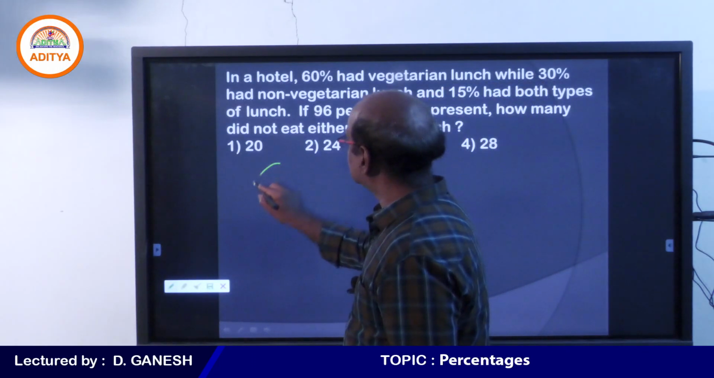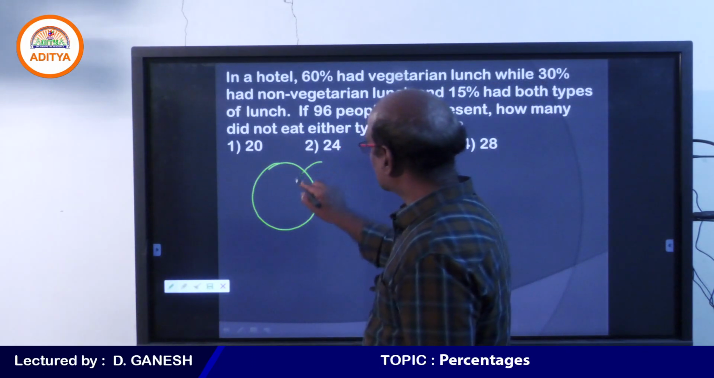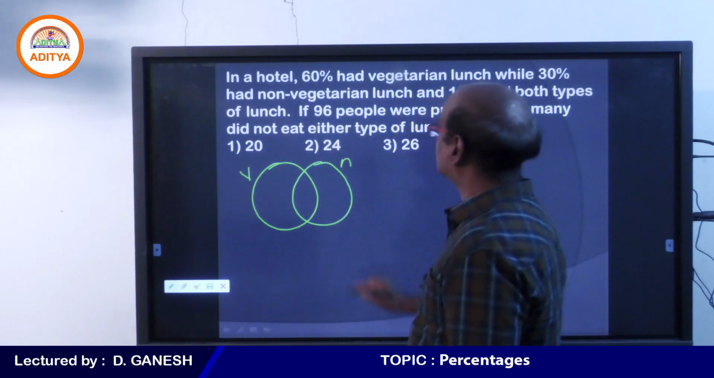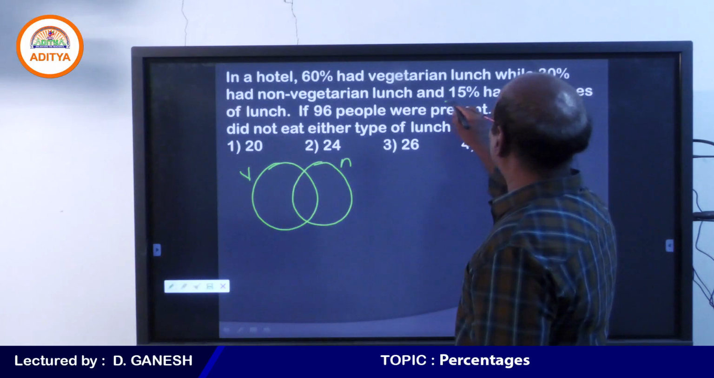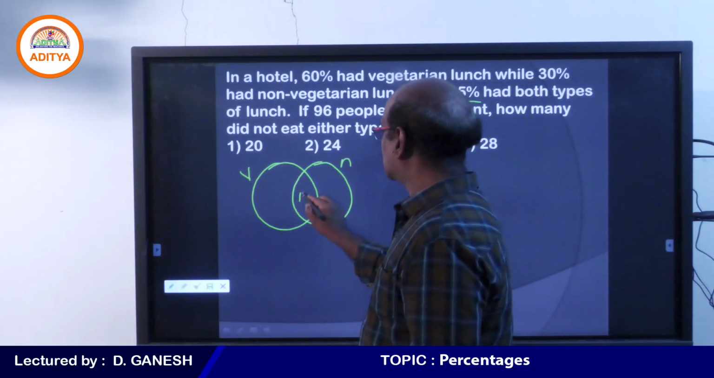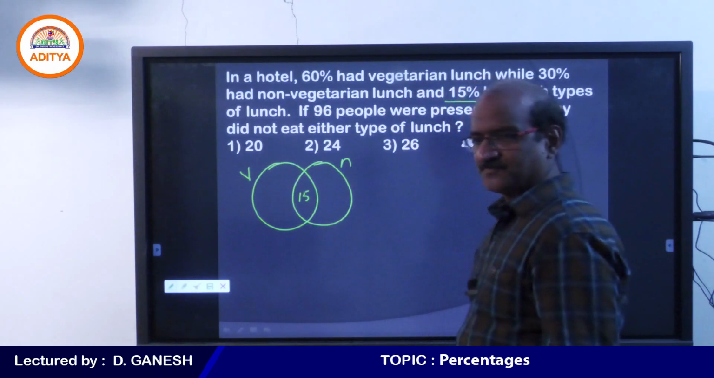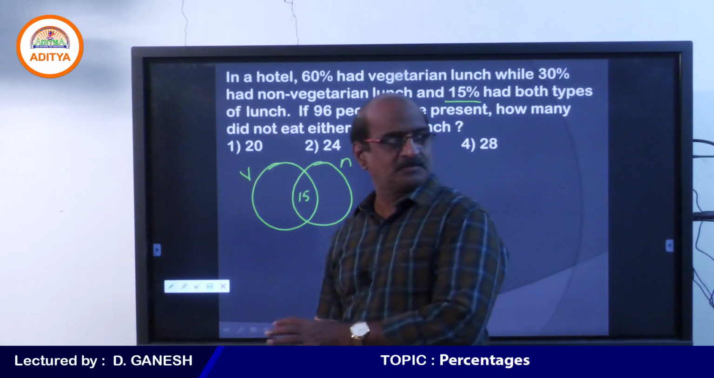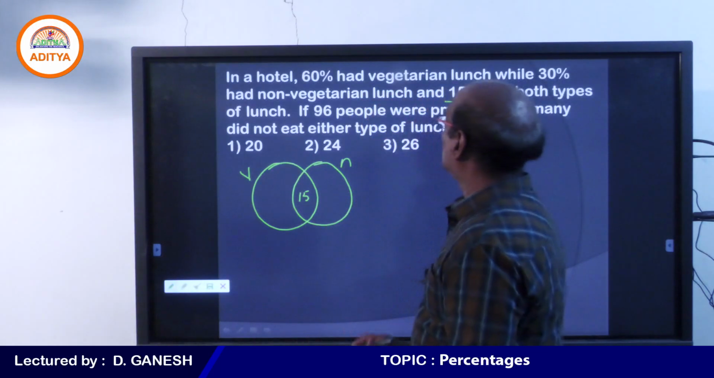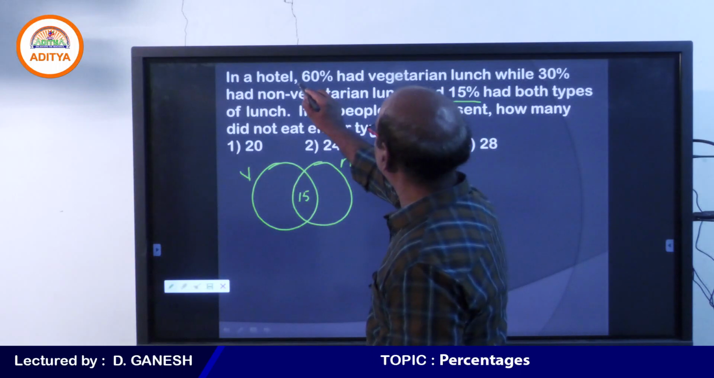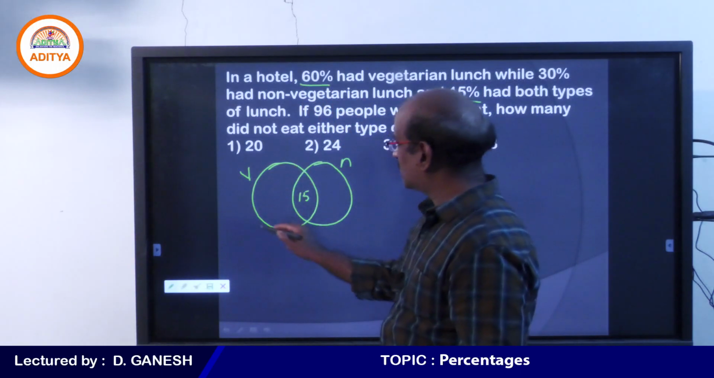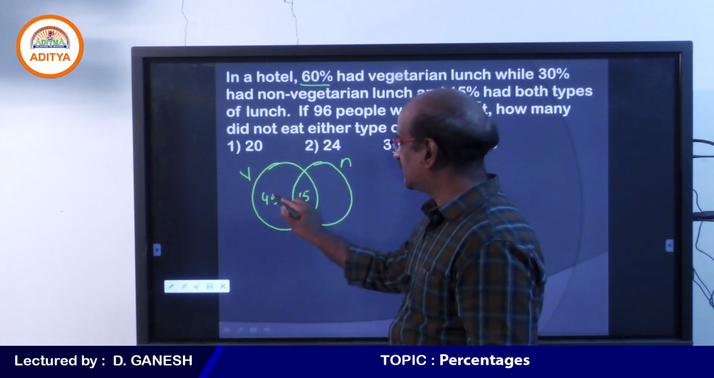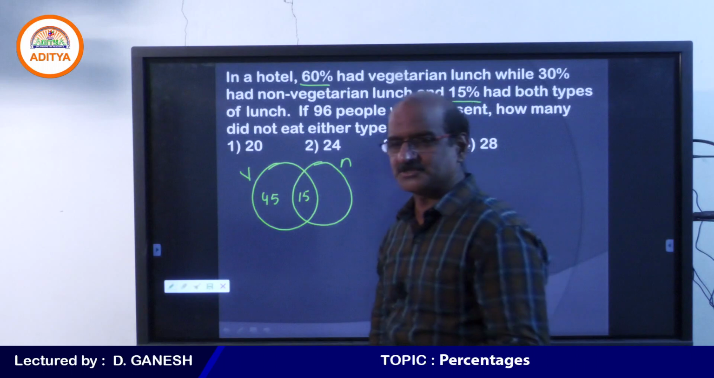See, this is about the vegetarian lunch, and this is about the non-vegetarian. So whenever this kind of questions are given, we will be starting from the common area, which is 15%. So 15% is the common area where we have the people who take both the lunches. 60% had vegetarian lunch. Out of 60%, 15% is already taken. Therefore it is enough to take the remaining 45%.